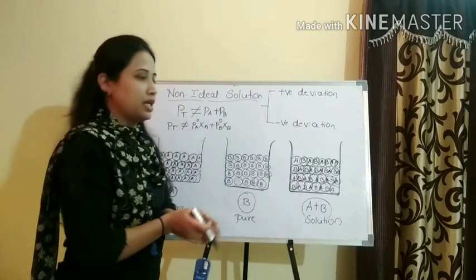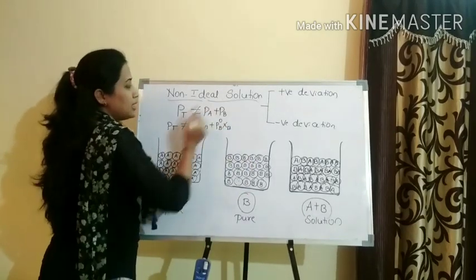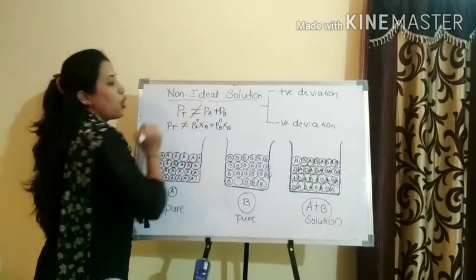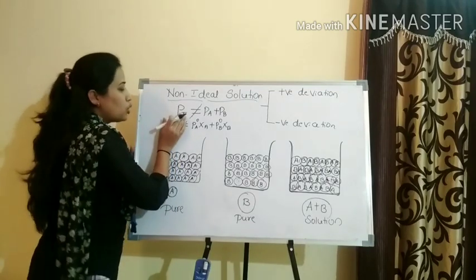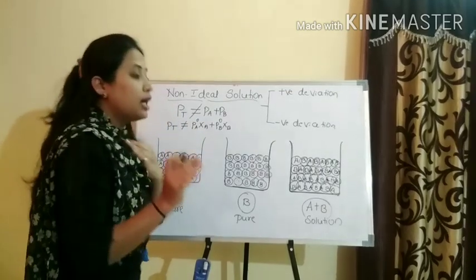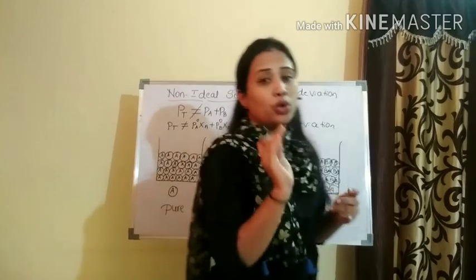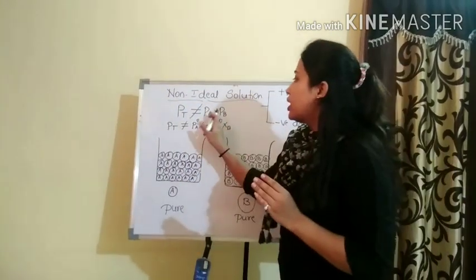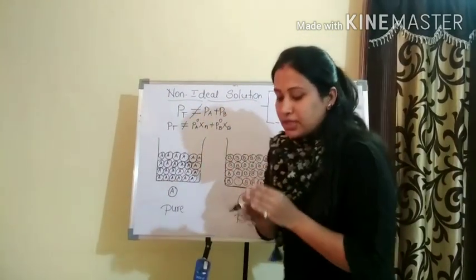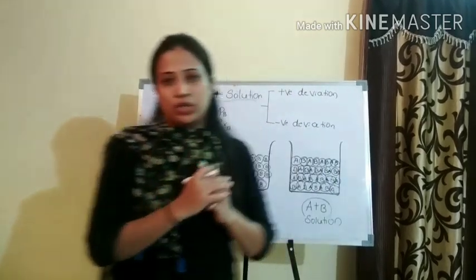This is what we have studied. But for a non-ideal solution, the value is not equal: the P total obtained from the theoretical part differs from PA plus PB after mixing.